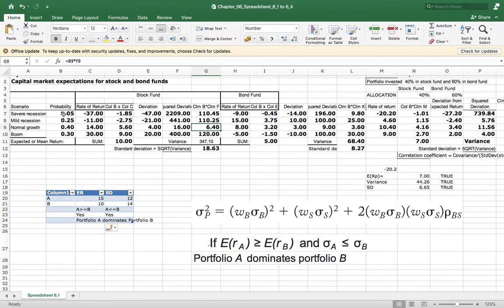Similarly, you can multiply the probability with the square deviation to get the variance. Once you take the sum total, you get the variance.